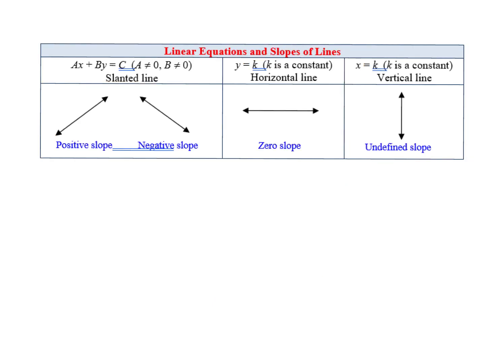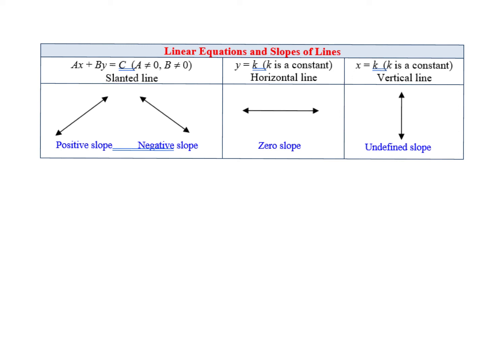So here's a summary of linear equations and their slopes. So if you're talking about a line in standard form, ax plus by equals c, where neither a nor b is 0, you're going to have a slanted line. If it's slanted to the right, it's a positive slope. If it's slanted to the left, it's a negative slope. So it also gives you a tip when you're graphing slopes. If your slope is negative, your line should end up leaning toward the left. If your slope is positive, then you should have a line that leans to the right.